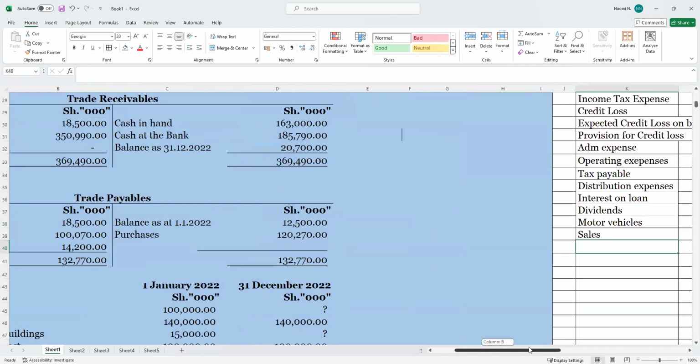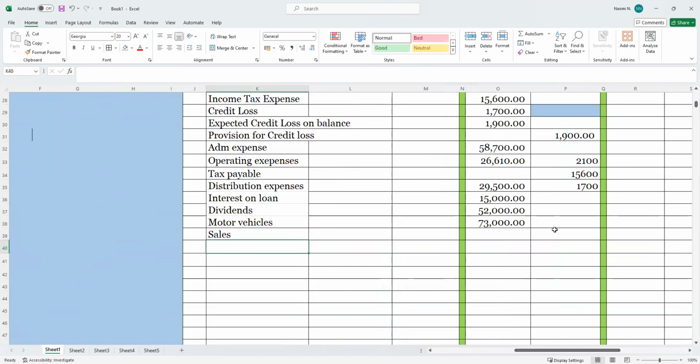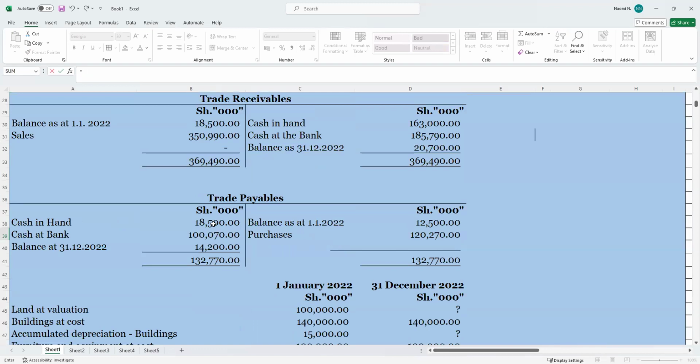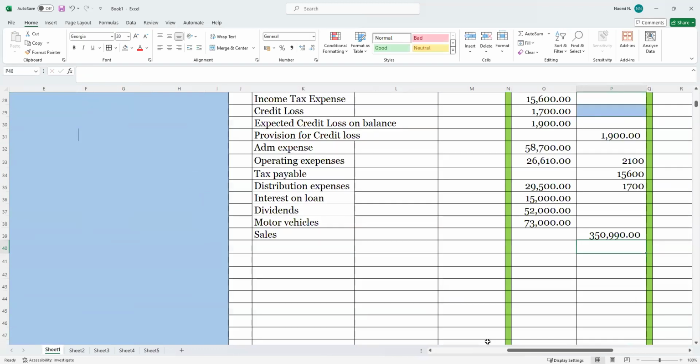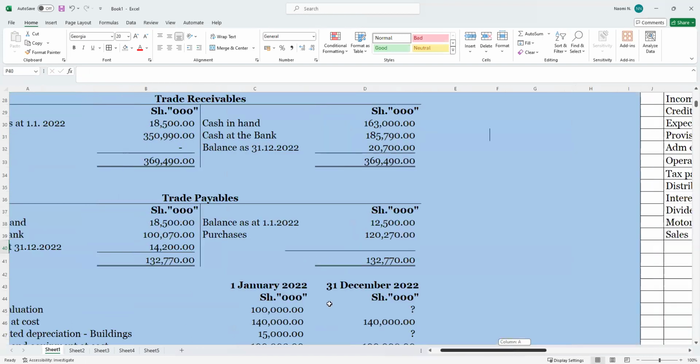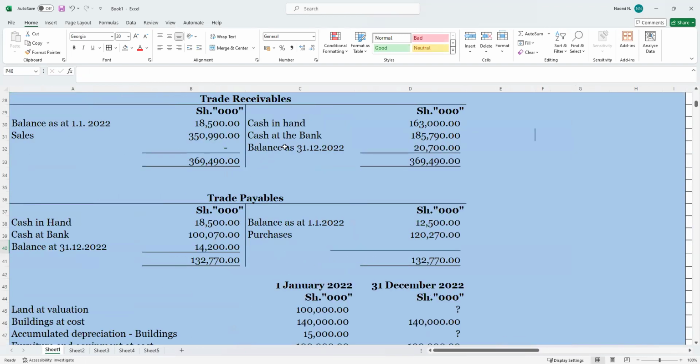Okay, and for sales, of course, we'll give it a credit. Of course sales has a credit entry. Yeah, we have adjusted everything there. Then we will come here. Is it on the payables? We are done with that. I think the only thing we had not adjusted is here. And also for this one, the thing not adjusted is the purchases.